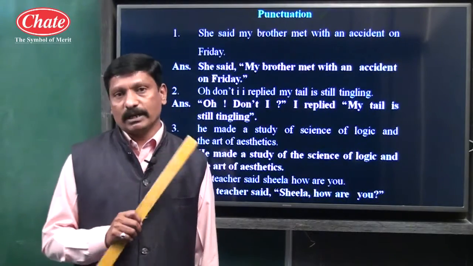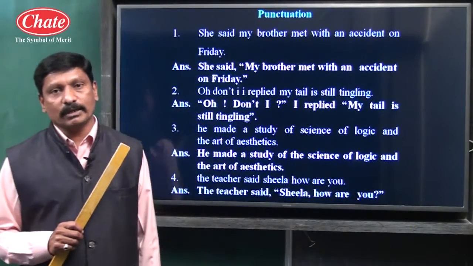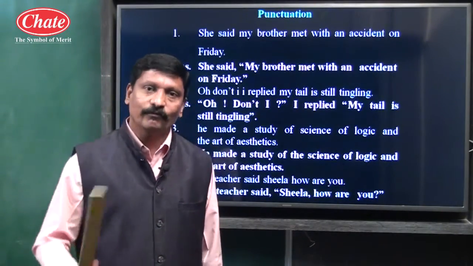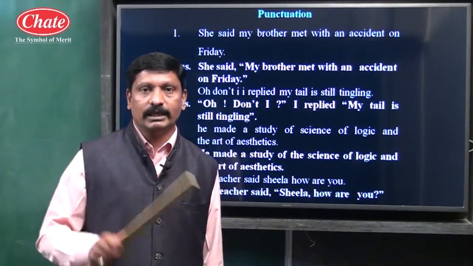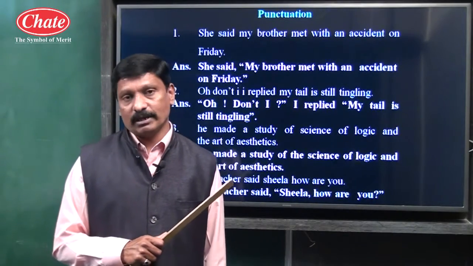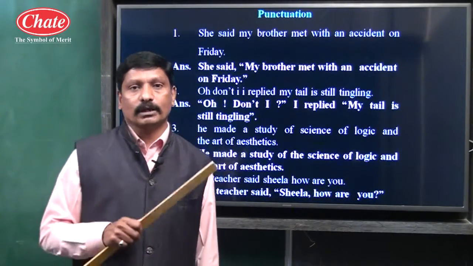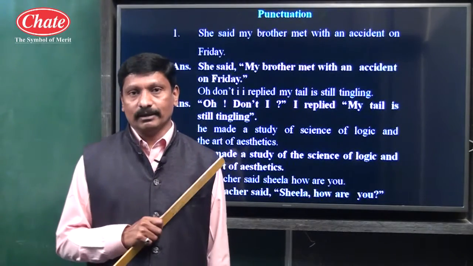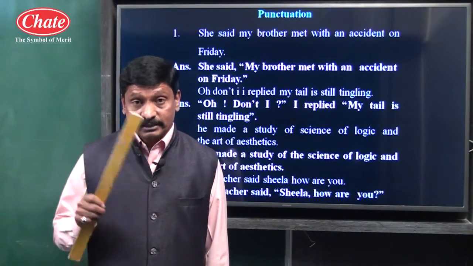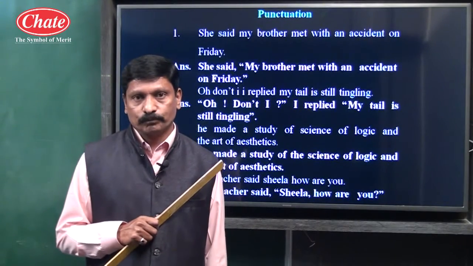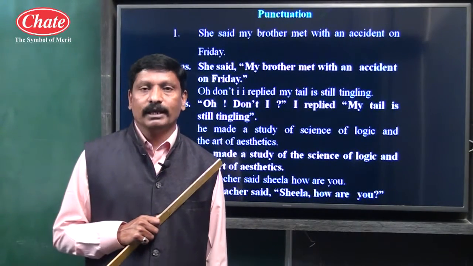Second, children, capital letter. When should we use a capital letter? The beginning alphabet of each and every sentence, capital letter. Second, a proper noun. For example, Kolhapur, K capital. Sachin, S capital. Getting, children? Third use of capital letter, in a direct speech, the first alphabet should be capital.